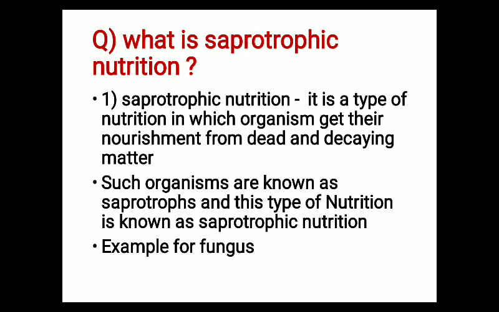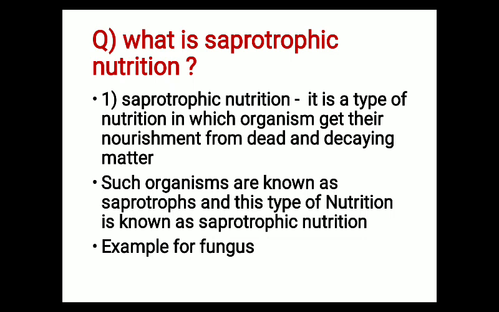Next question is, what is saprotrophic nutrition? So how can we define saprotrophic nutrition? It is a type of nutrition in which organisms get their nourishment from dead and decaying matter. Such organisms are known as saprotrophs, and this type of nutrition is known as saprotrophic nutrition. Example, fungus.